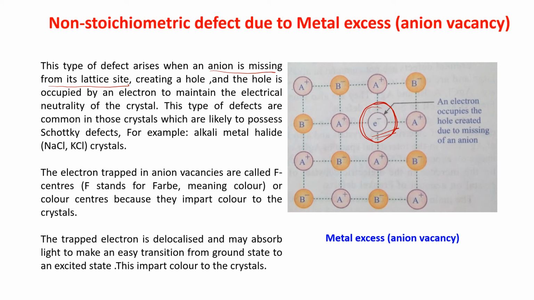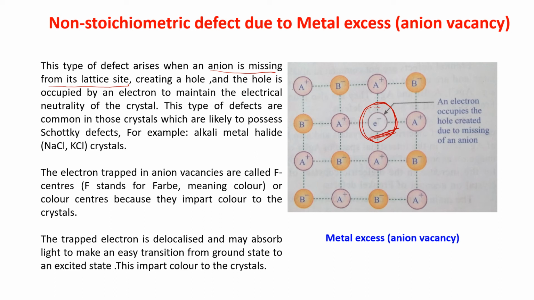When an ion is missing, this hole will be taken by that electron which is coming out from the sodium, because it is ionizing. The chloride ion will ionize the sodium of that sodium vapor. As it ionizes, it will make Na plus. That means an electron will come out, and that electron will come and take this place. I think it is clear to you now.